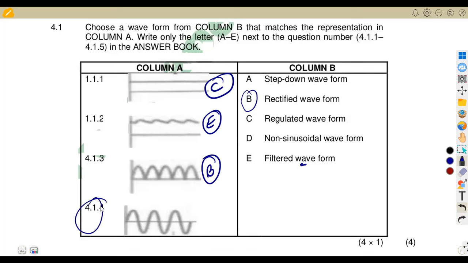Then 4.14, this one is the input, like we're talking about a sinusoidal function in this case. So that's a step down waveform in this case, all right? Exactly. So that one was non-sinusoidal, it means it's not sinusoidal, so you can't use this one. So you're supposed to be careful with our answer. This one is a sinusoidal function, a sine wave that we are seeing. So you can just put it as a step down waveform.